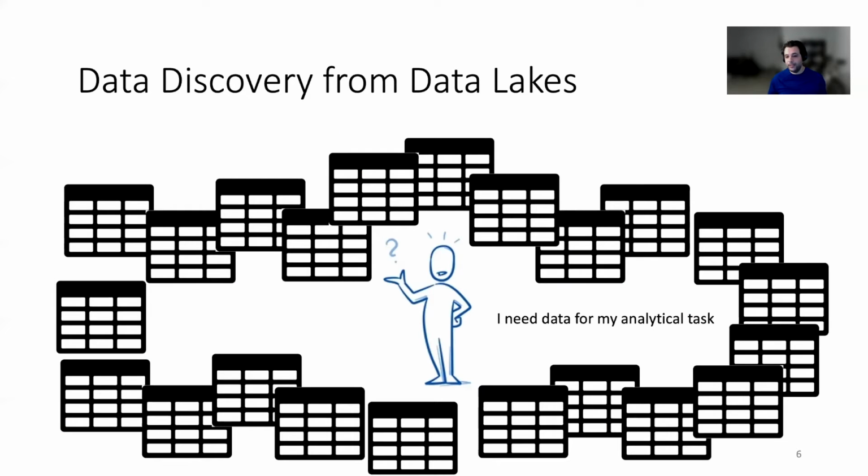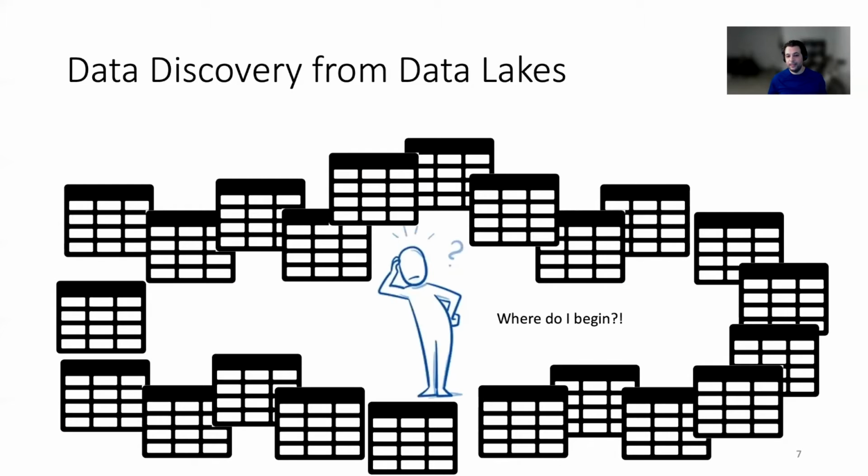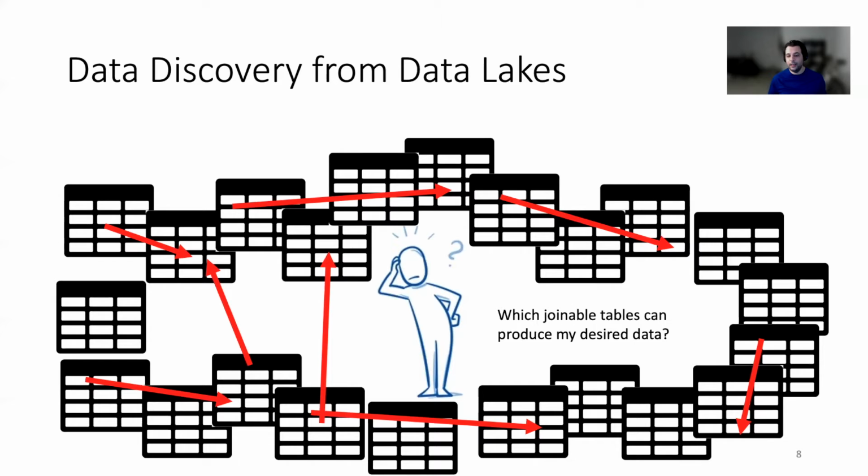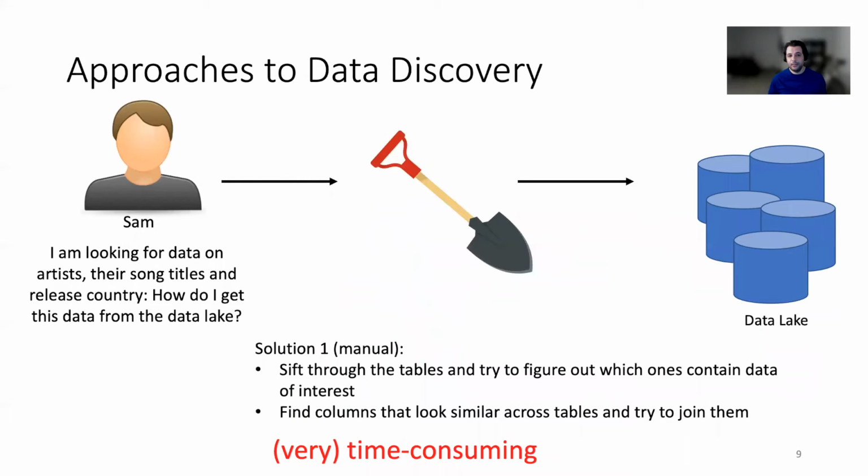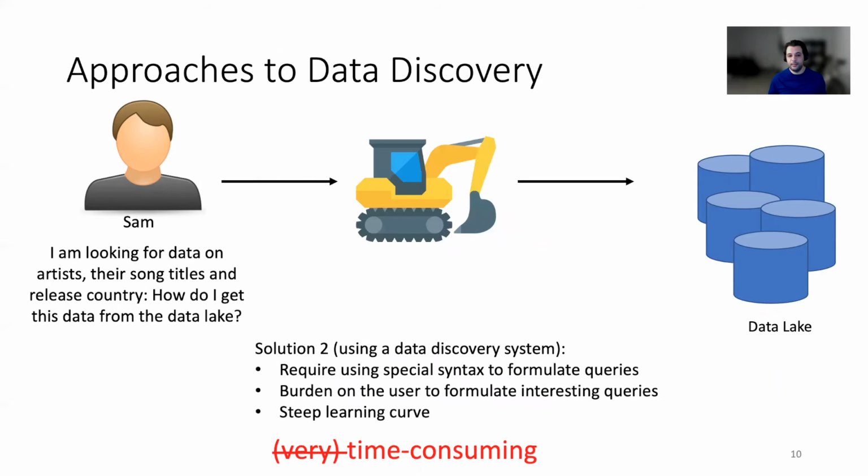So if I need data for my analytical task, where do I begin? And how do I try to join those tables in the data lake? So there are multiple approaches to data discovery. Sam here is looking for data on artists, their song titles, and the release country. And one solution that Sam could use is a manual solution where you would have to sift through the tables and try to figure out which ones contain data of interest and try to join those tables and see if they will provide the desired results.